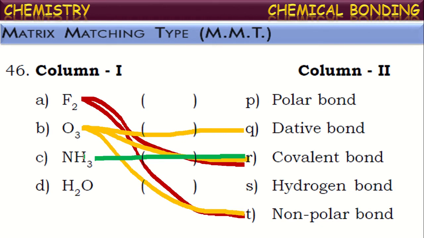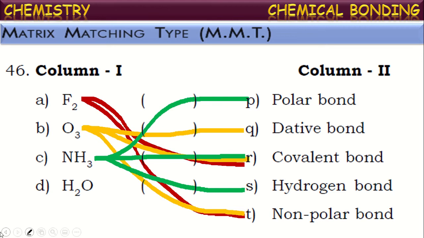Hence, the covalent bond formed between nitrogen and hydrogen will be a polar covalent bond. Okay? And ammonia can also exhibit hydrogen bonding. See, here we are getting multiple options. We have to do this very carefully. Ammonia can also exhibit hydrogen bonding.